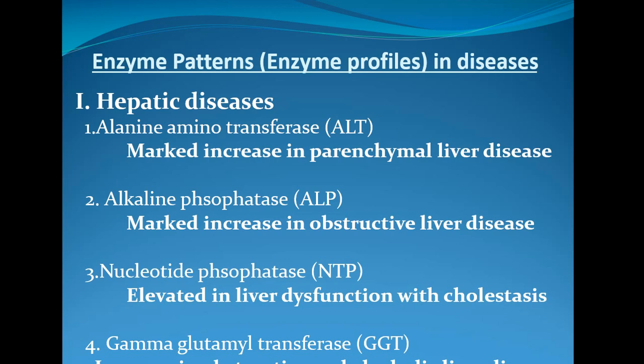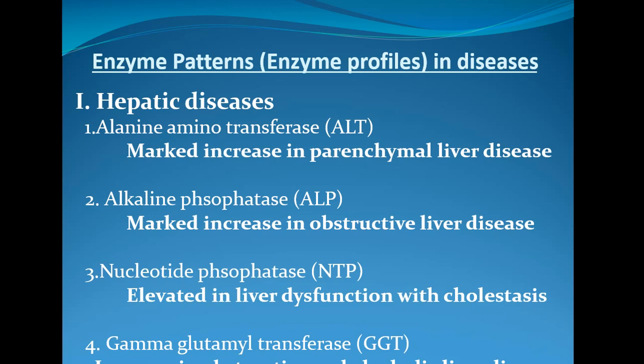The first type of disease is hepatic disease. In hepatic disease, there are enzymes which are increased in concentration in the blood. For example, take an enzyme called ALT, which is alanine aminotransferase. There can be a marked increase in parenchymal liver diseases. So in parenchymal liver disease, the concentration of alanine aminotransferase or ALT is increased. So this is a liver disorder.